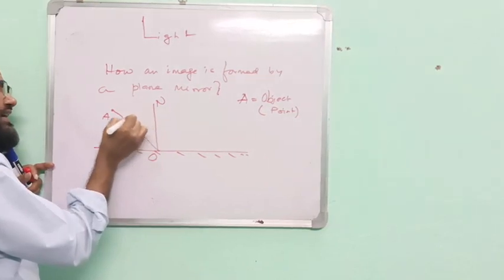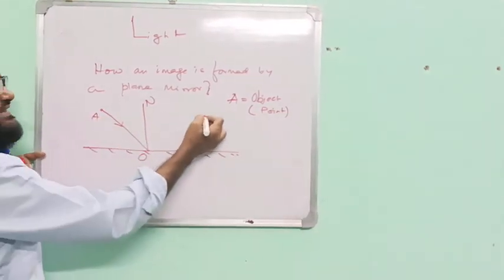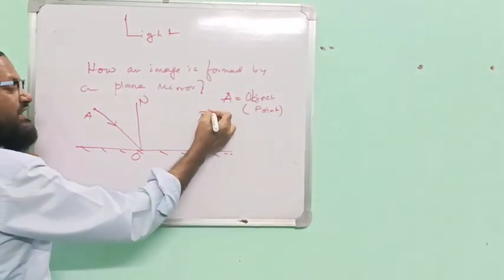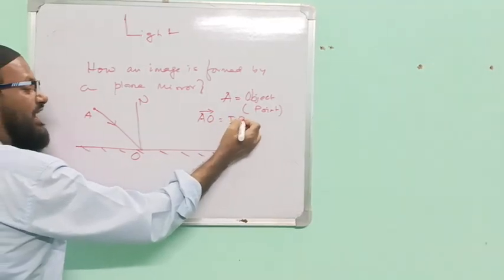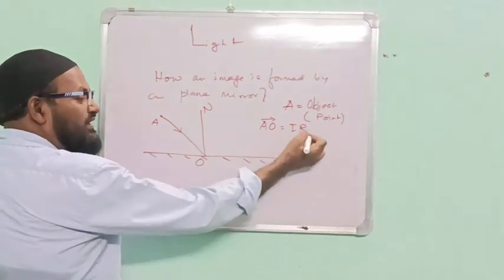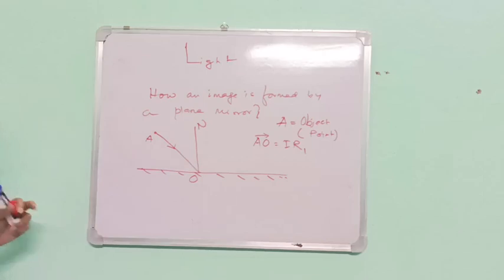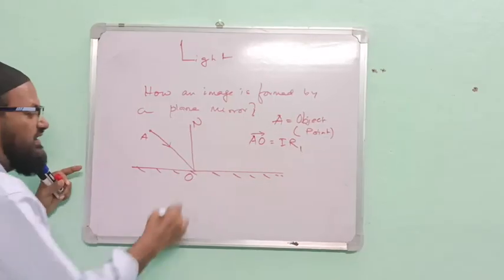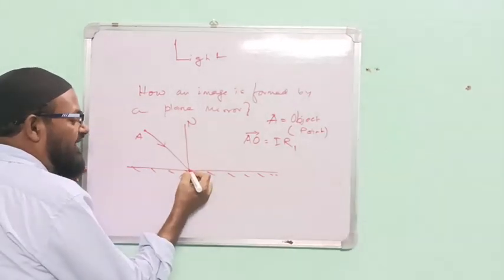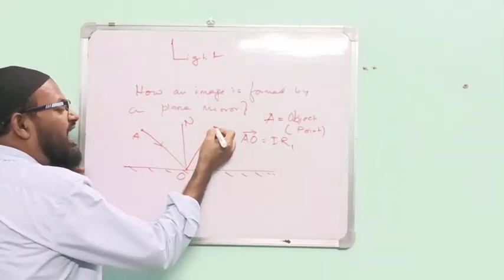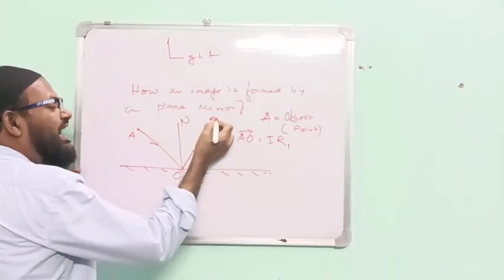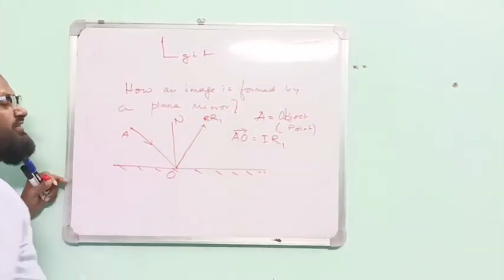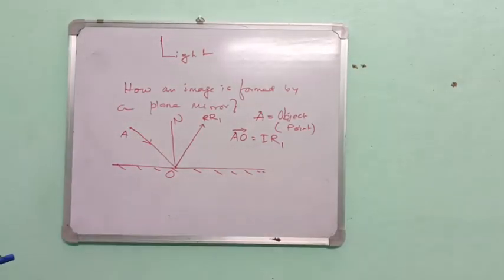I am taking one ray. This ray AO is incident ray 1, IR1. For this incident ray, this is reflected ray 1.